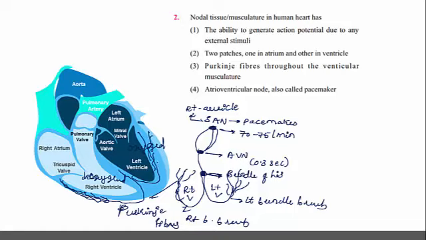The Purkinje fibers cover the wall of the ventricles and the contraction of the ventricles is finally supported with the impulses given by the Purkinje fibers. Therefore, the nodal tissue musculature in the human heart is nothing but Purkinje fibers throughout the ventricular musculature. These are the musculature nodal tissues present around both the ventricles.